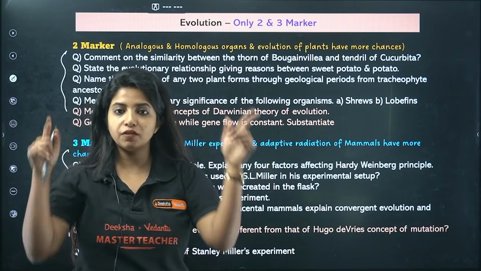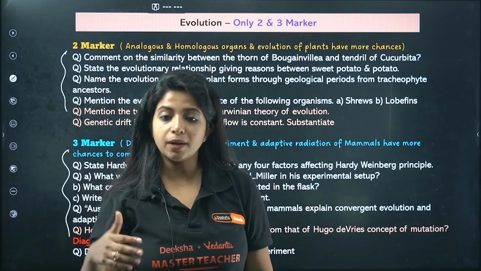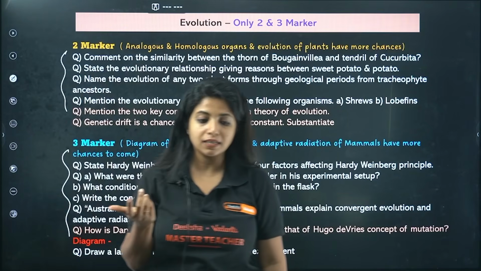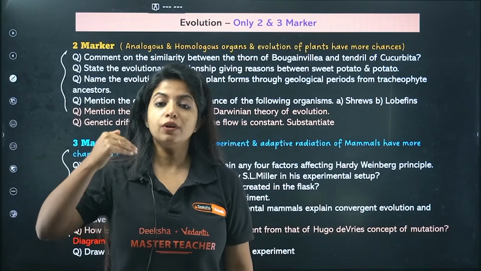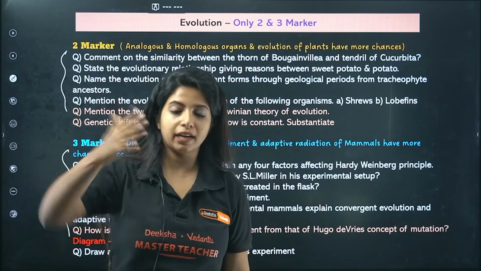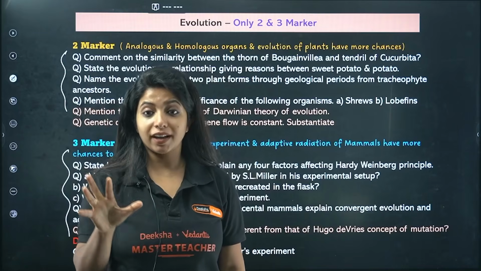Now evolution of plants has more chances. Evolution of plants, as in they have given you a diagram, right? And in that diagram, any sort of things can be asked. In your MQP, one diagram based question was asked. Diagram based question, as in they asked you to write the evolution of different life forms of plants. Okay, and that has something to do with the diagram given in your NCERT.